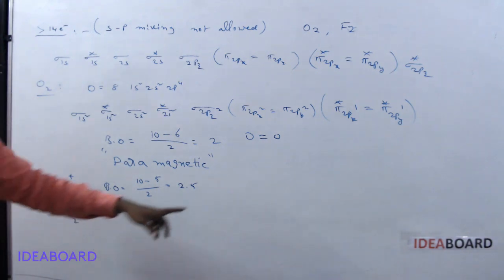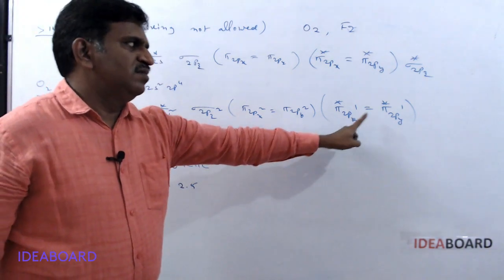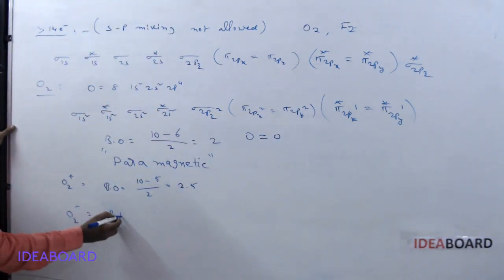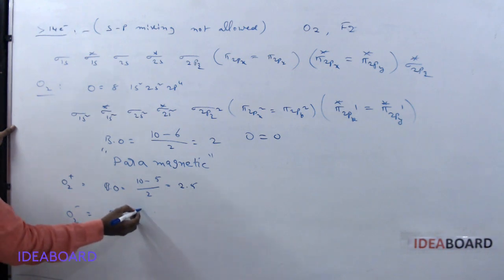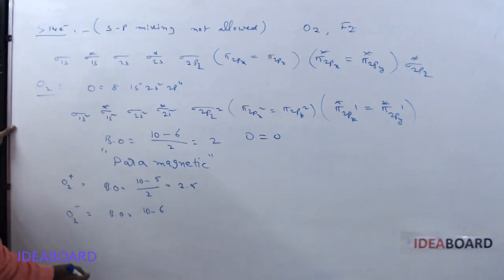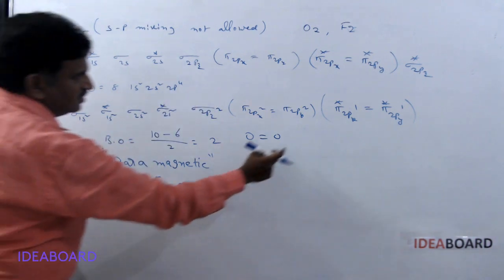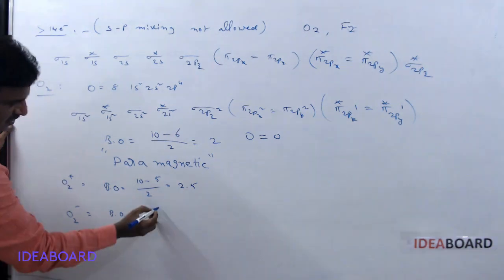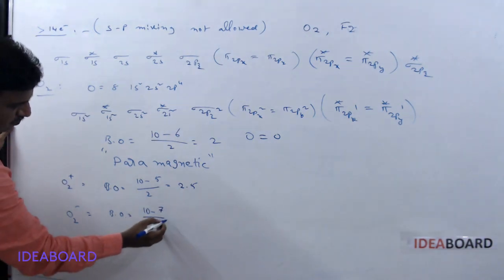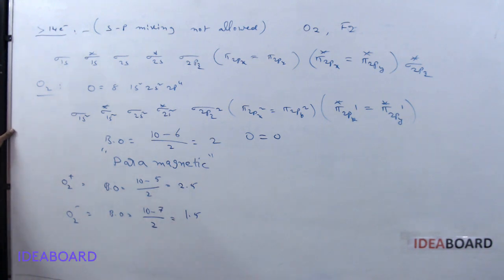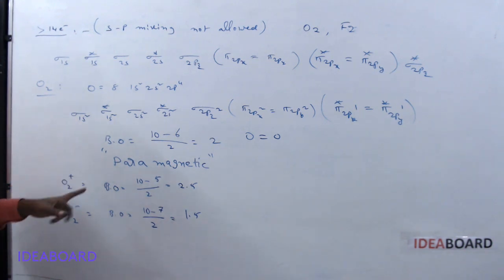O2 minus means one more electron we can write here. This is only again single. So bond order is equal to, here bonding electrons doesn't change, but antibonding electrons number is already 6. One more electron is increasing here. So we will get (10 minus 7) by 2, that is 3 by 2. We will get 1.5. So which is the highest bond order?